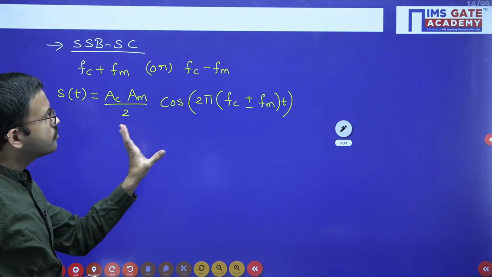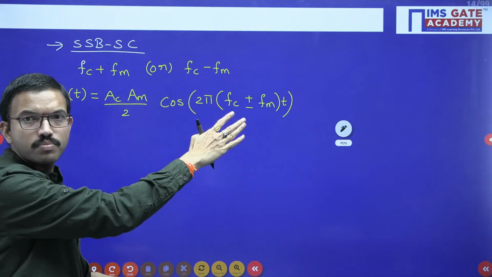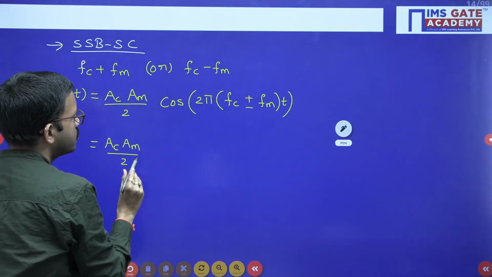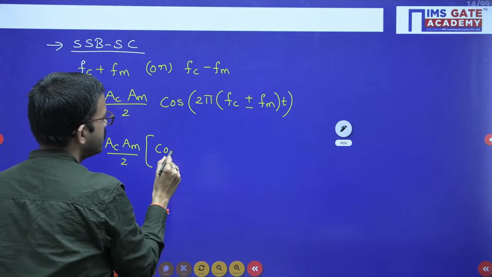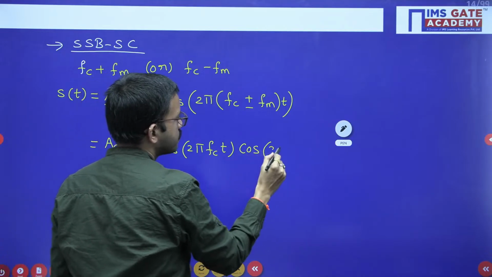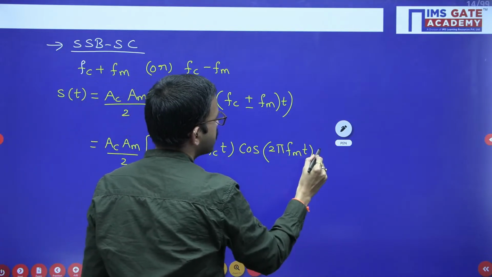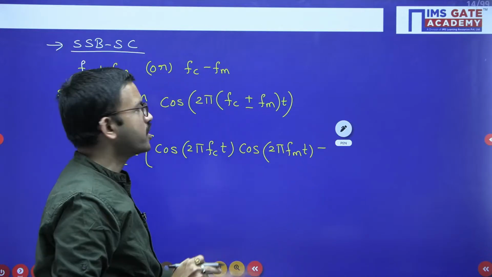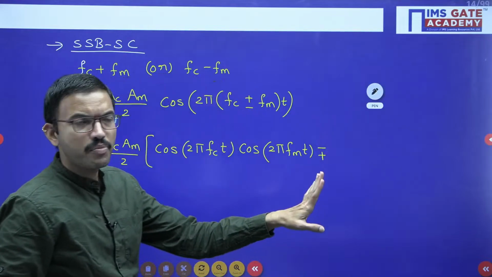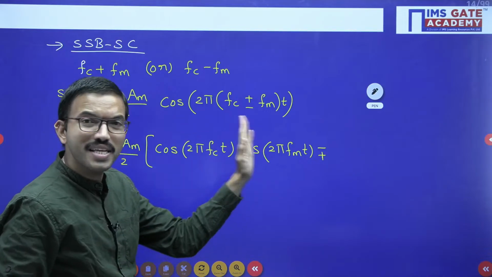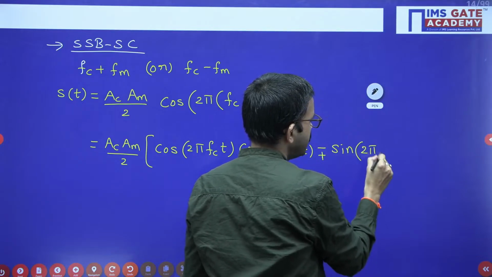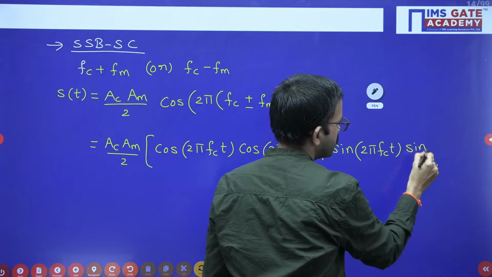Now if you expand further using the cos(A plus B) formula, I am writing Ac Am by 2 as it is. cos(A plus B) equals cos A cos B minus sin A sin B. If you have plus, you get minus; if you have minus, you get plus. If you have cos(A minus B), it is cos A cos B plus sin A sin B. So sin 2 pi Fc t into sin 2 pi Fm t.